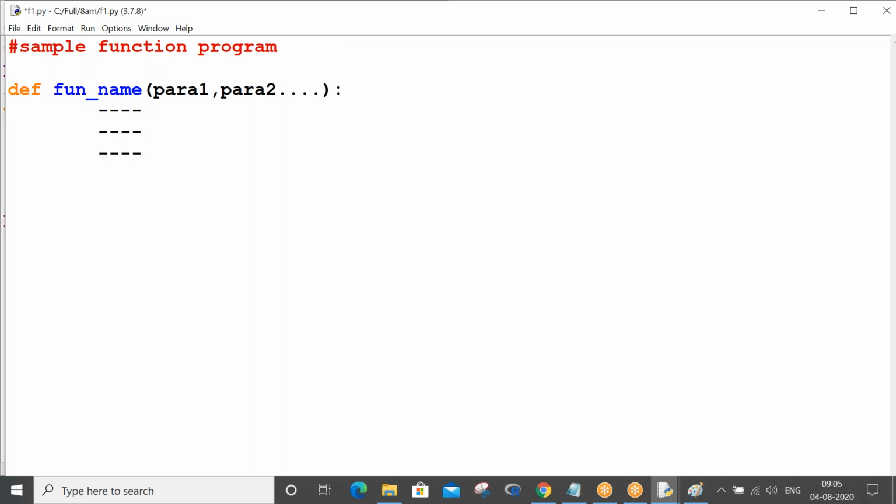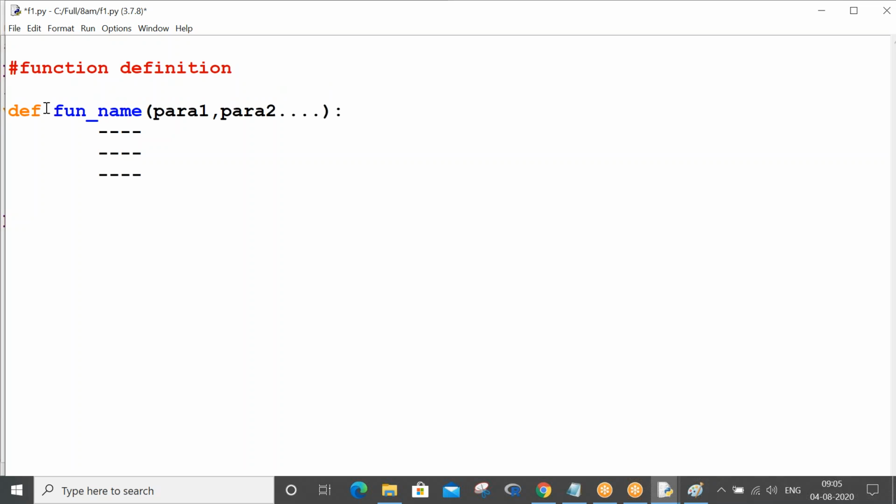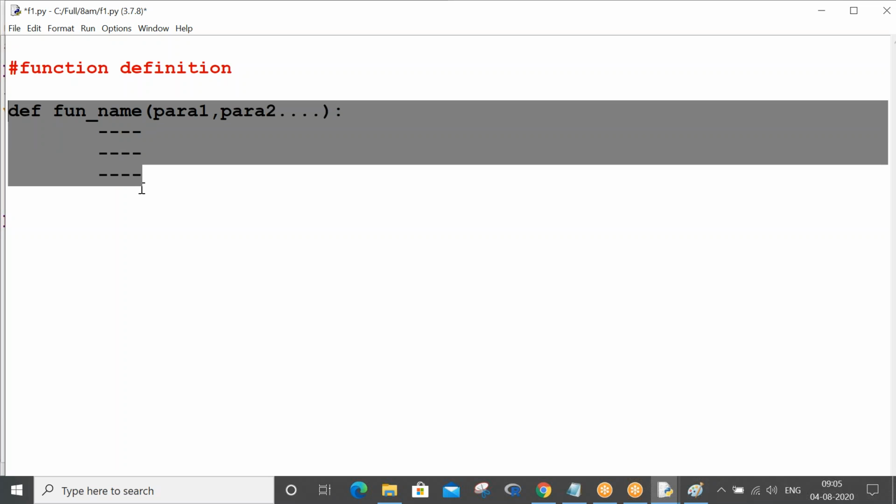Okay, so just take this as a function definition. A function definition comes with a keyword called def. def is a reserved keyword in Python, which means a definition of the function we are writing. So this is the function definition, and if I select it completely, it is the function definition along with the body.